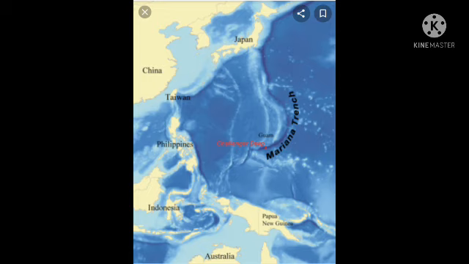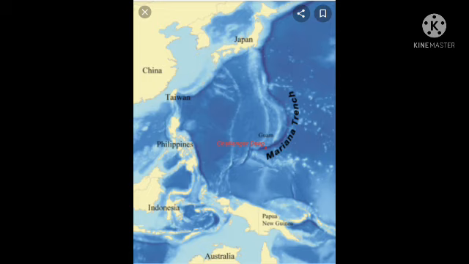The next trench is also very, very important. See this map. What trench can we see in this map? This is the Mariana Trench. The Mariana Trench is located in the western Pacific Ocean, about 200 kilometers east of the Mariana Islands. It is the deepest ocean trench on the earth.